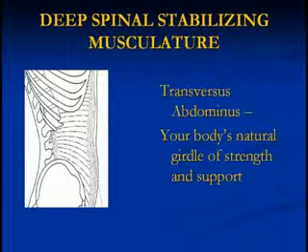The transversus abdominis is the deepest layer of your stomach muscles, and it connects all the way from the front of your spine all the way to the back. So as such, it is your body's natural girdle of strength, natural girdle of support. This muscle is really, really important to the core stabilizing musculature that was alluded to in my bio in the beginning. And we'll discuss that in deeper detail in a few slides.